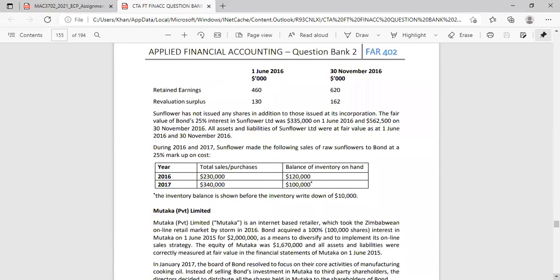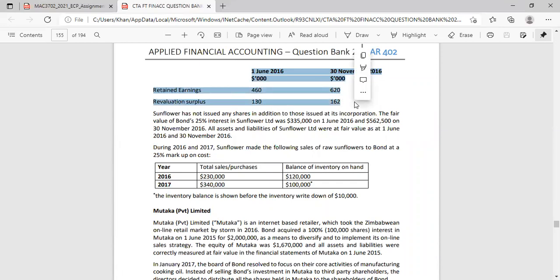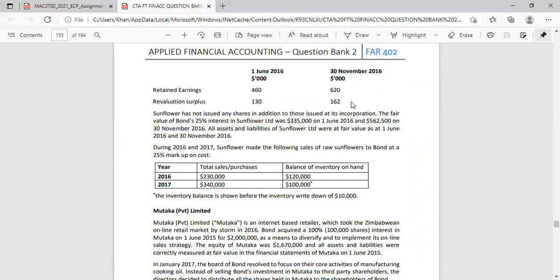Okay, so they're giving us those numbers. We will have a look at these numbers when we look at the question. So they say Sunflower has not issued any shares in addition to those issued at its incorporation. The fair value of Bond's 25% interest was 335 on 1 June 2016 and 562 on 30th November 2016. All assets and liabilities of Sunflower were fairly valued on 1 June and 30th November 2016.